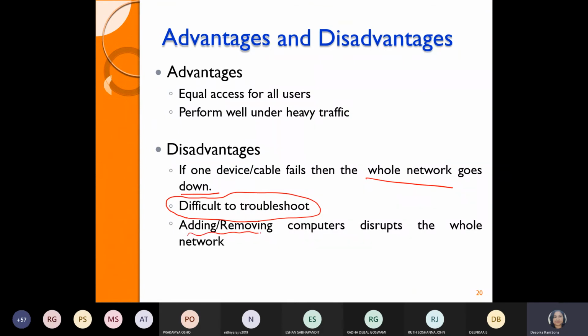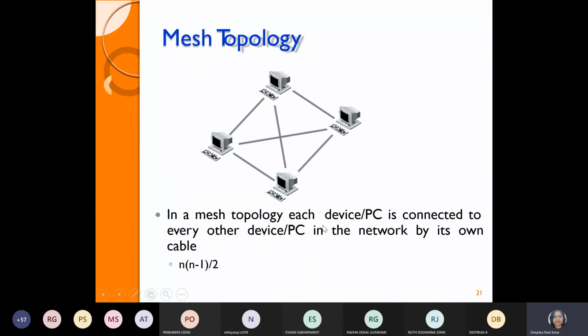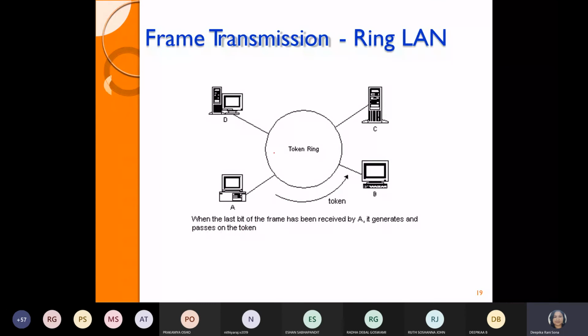And adding and removing computers may disturb the whole network, because already they are following some path structure. So if you remove any one, or if you replace that, it will disturb the network connection. That is the meaning of that. Okay, and the next one is the mesh topology. Guys, in the ring topology you can see that it is unidirectional. Suppose D to B wants to connect, or A to C wants to connect, it has to pass through B. Unidirectional. But directly I cannot connect A to C. That drawback is there in the ring topology.